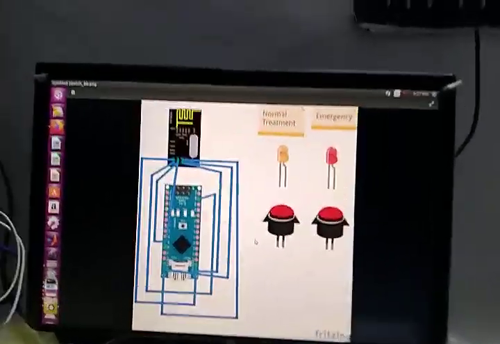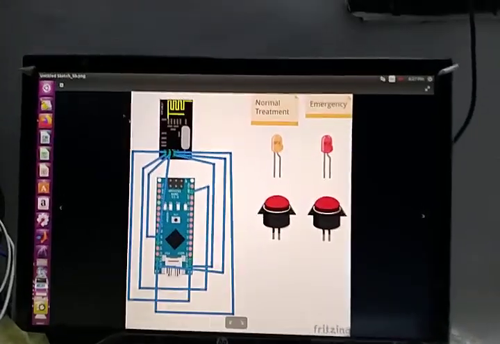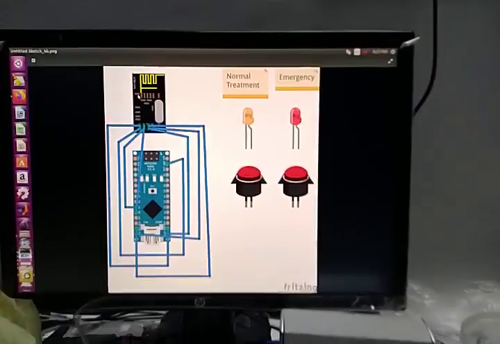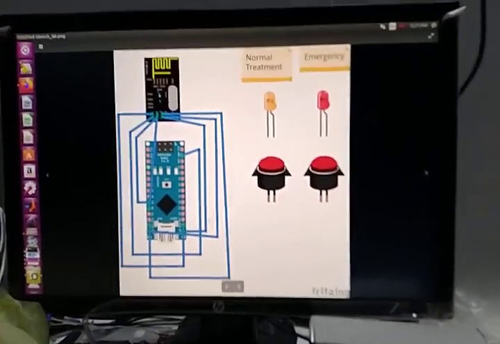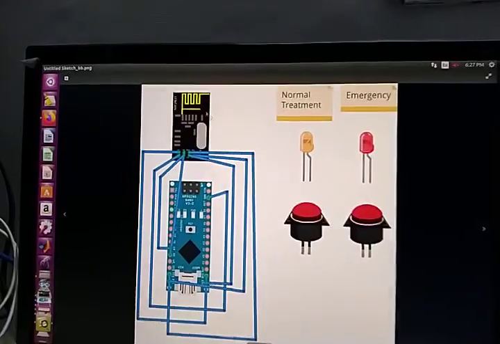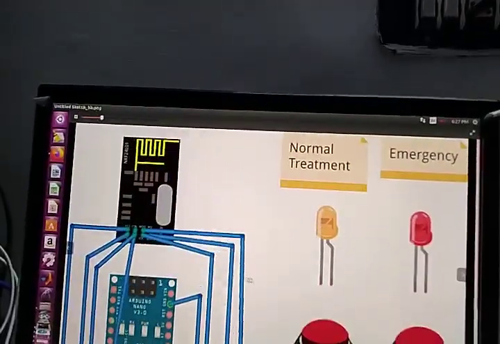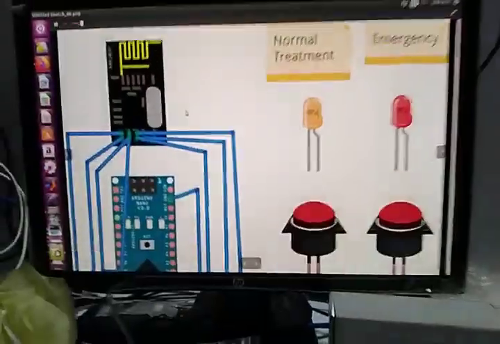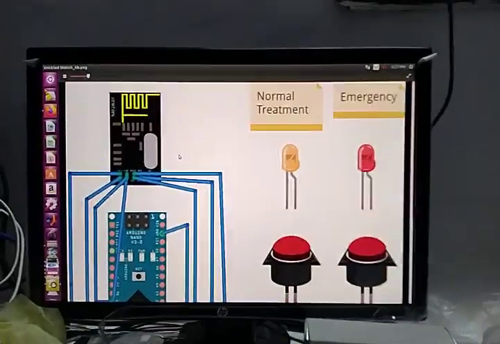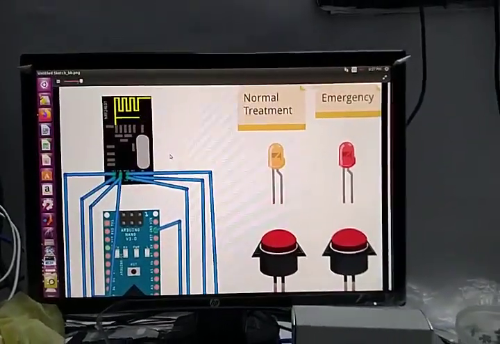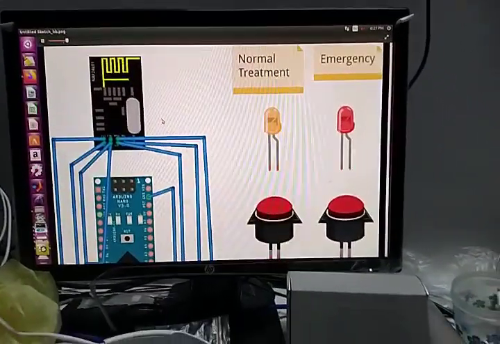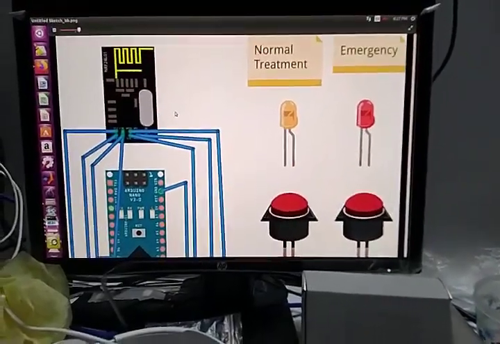This is my proposed circuit, the actual circuit. In this example we are using the internet, but in a real life scenario the internet will not be available in village areas. So we are planning to use this NRF module. This will not depend on any communication architecture, whether there is a GSM signal or not.